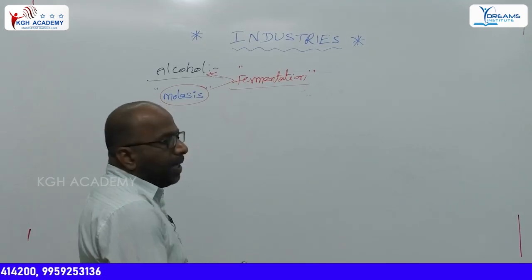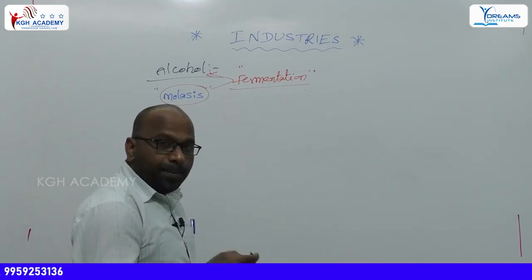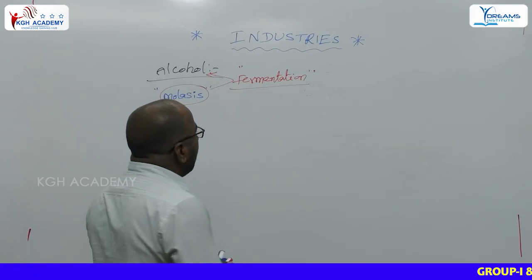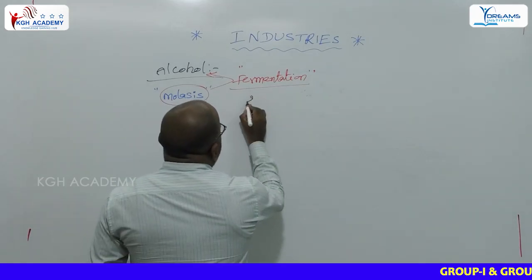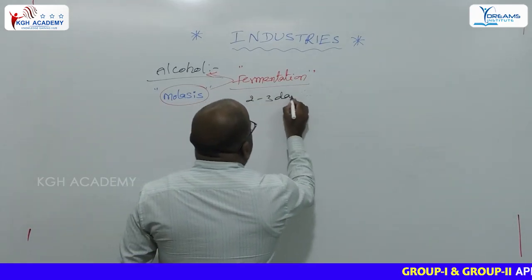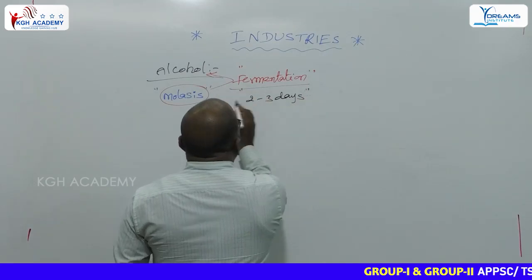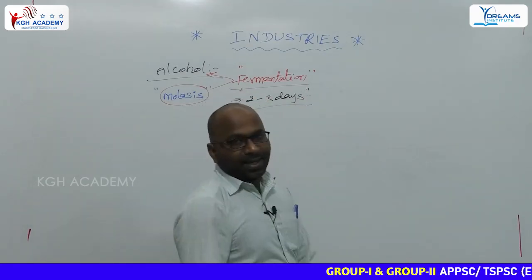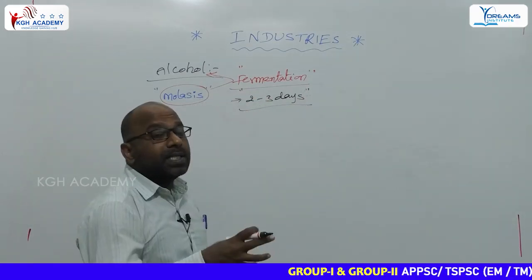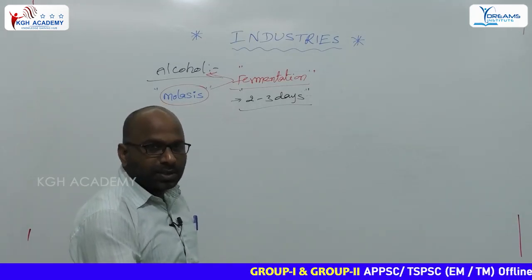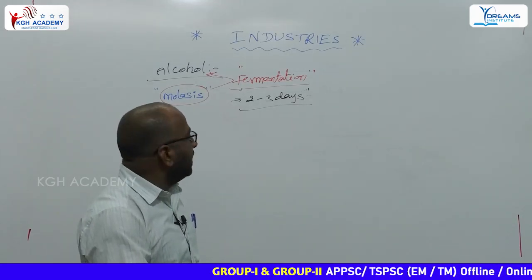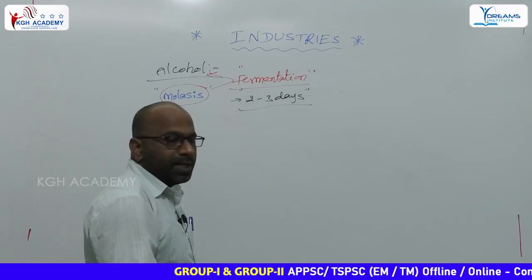What is that fermentation process? Fermentation is one of the processes. The substance is stored for 2 to 3 days. The process of preservation of substances for 2 to 3 days is called fermentation.